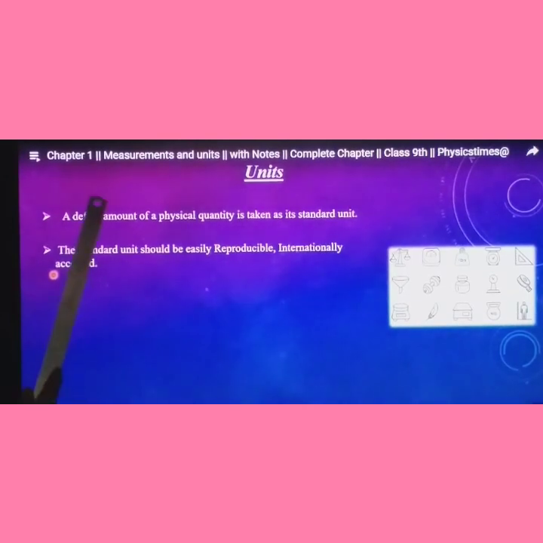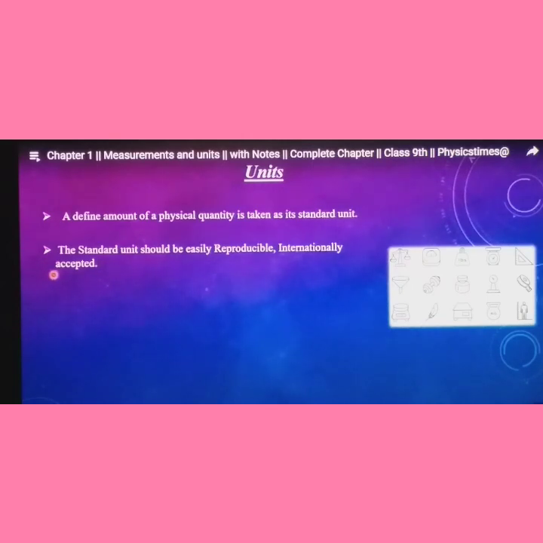Next, we are going to see what a unit is. Unit means a definite amount of physical quantity is known as its standard unit. Physical quantity means length, mass, time, etc. They are called physical quantities. For example, weight can be expressed in terms of kilogram, gram.